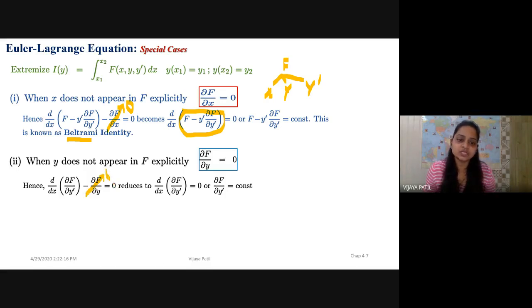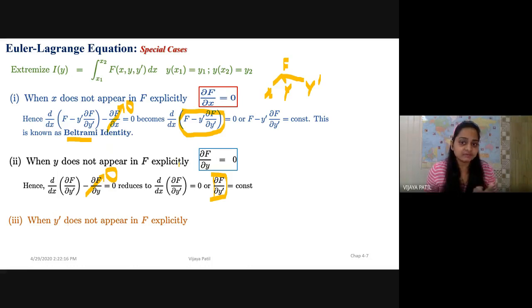If this goes to 0, then ∂f/∂y' is a constant. Most of the time, this kind of argument or special case will be required whenever the functionals are given in such a way that x is absent, y is absent, or y' is absent.